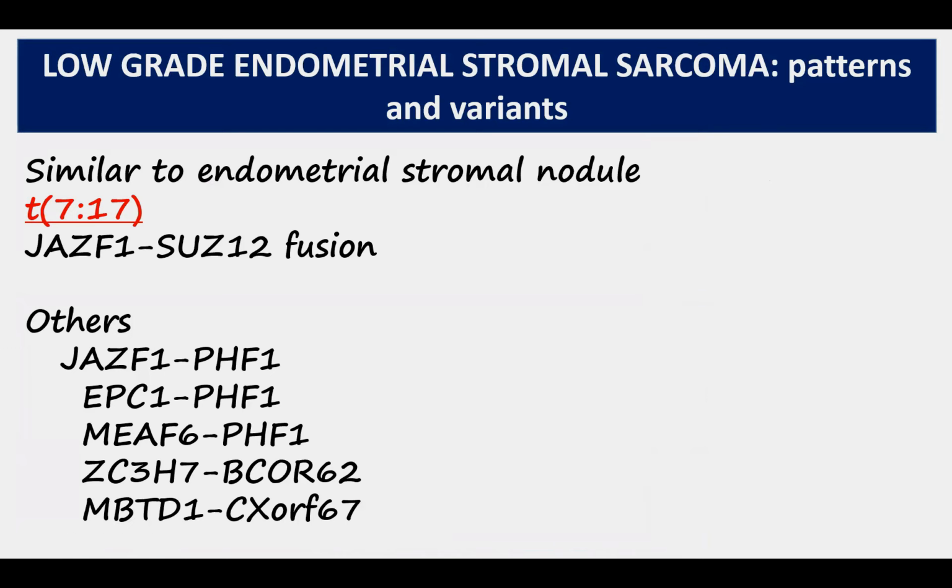The genetics is similar to that of endometrial stromal nodule. So we see translocation 7;17 in these cases as well. The other fusions that may be seen are JAZF1-PHF1, EPC1-PHF1, MEAF6-PHF1, and others as well.